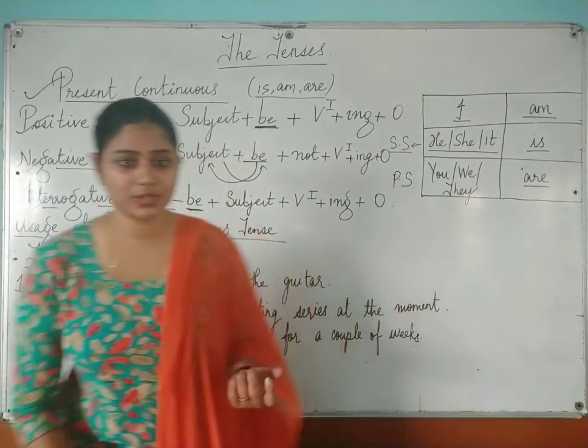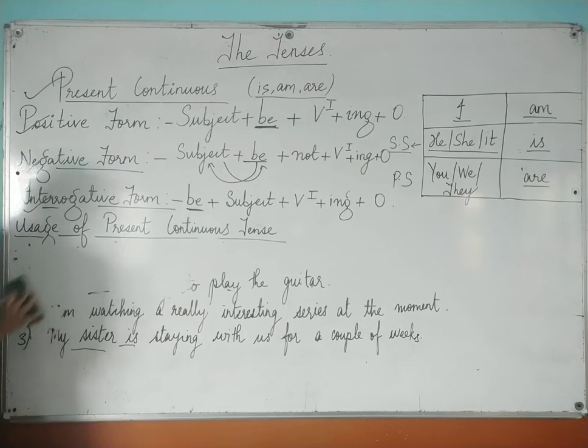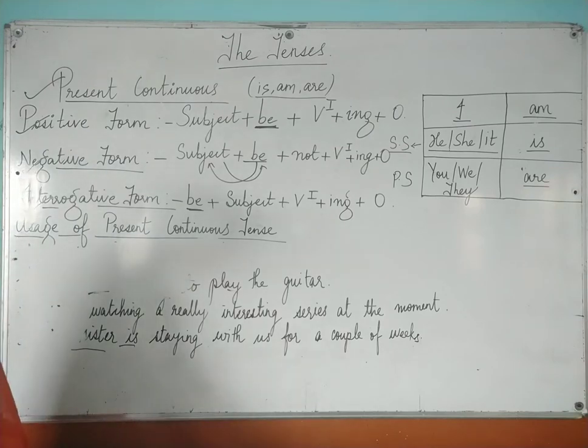Okay. Now the third usage we will see is changes taking place. Any changes that are taking place now. Okay.